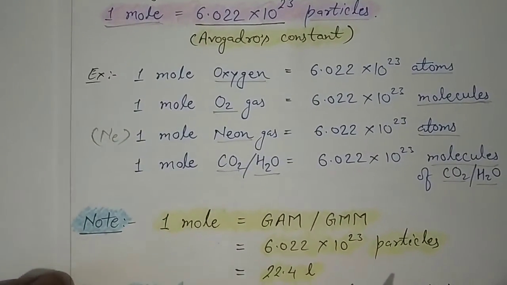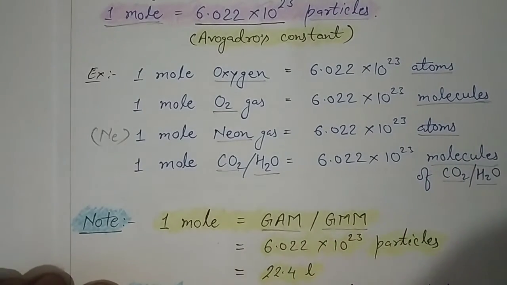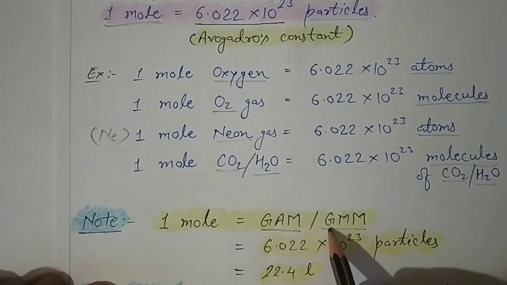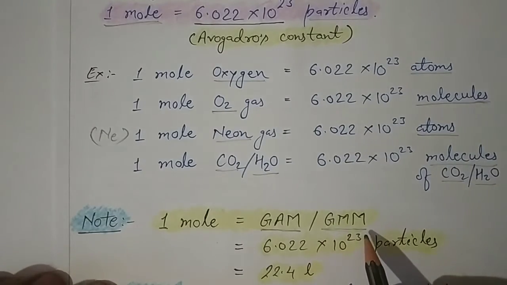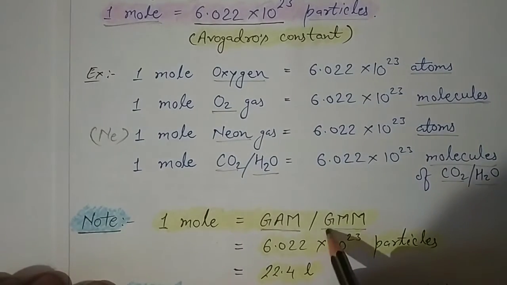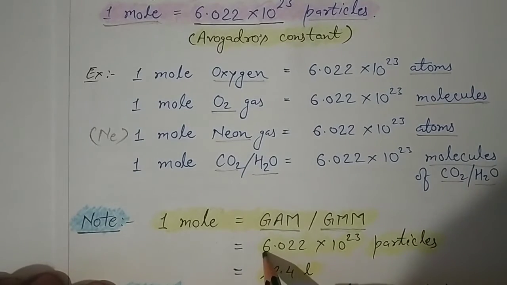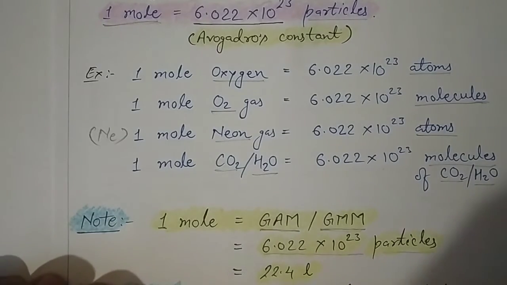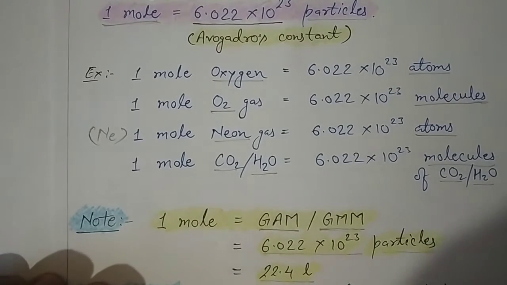Okay, now there is a very important concept of mole concept, that 1 mole of any substance would be equal to the gram atomic mass or gram molecular mass. Gram atomic mass is given for any atom and gram molecular mass is given for any molecule. This I will explain in the upcoming part of this video. And 1 mole would be equal to 6.022 into 10 to the power 23 particles, as we have already studied in the above topic. And it will be also equal to 22.4 liter of volume.